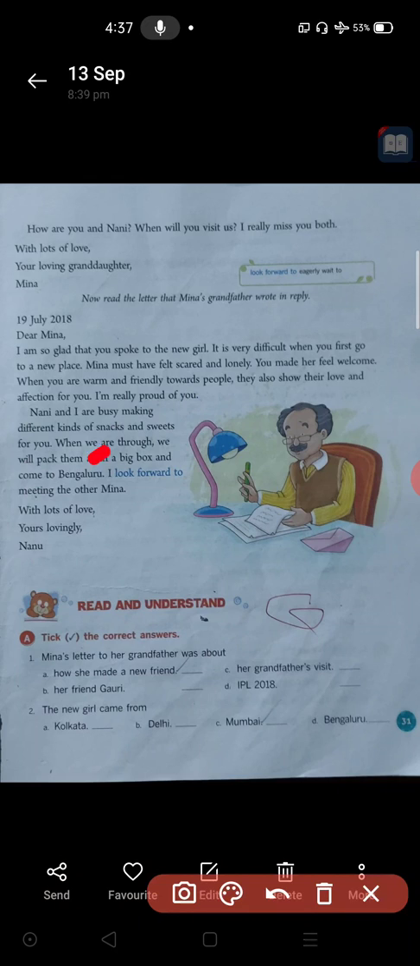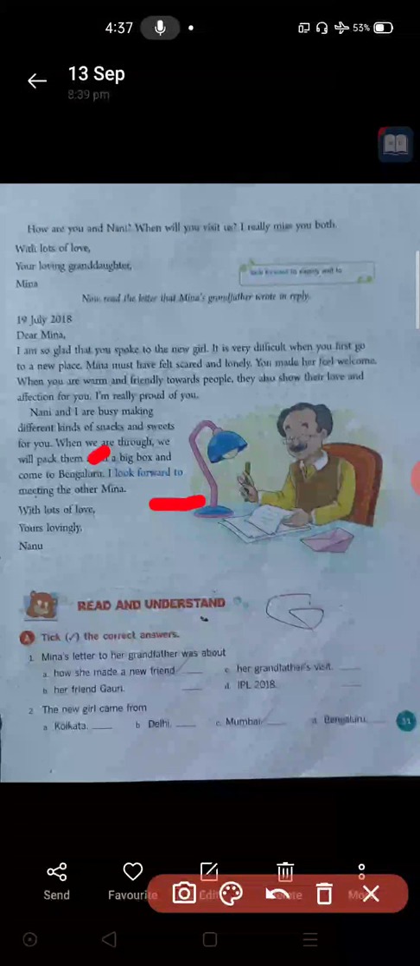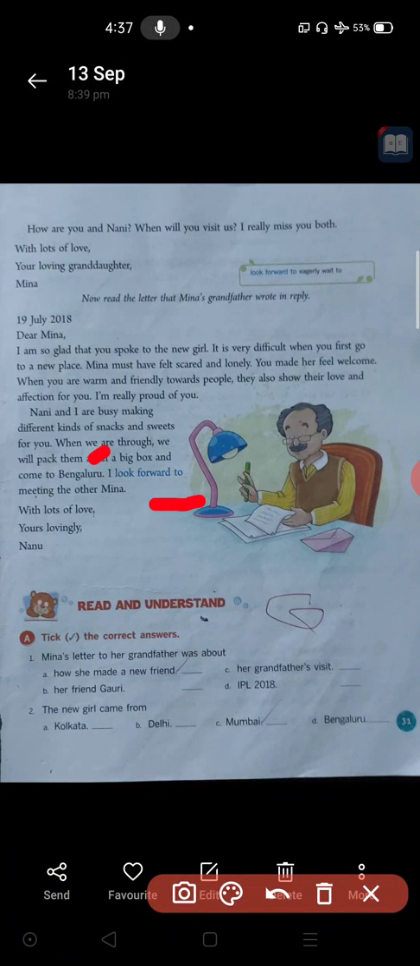Now I look forward to meeting the other Meena. I look forward means I am eager. I am very eager to meet that other Meena. I already know you, you are my granddaughter. And you wrote a letter about one more Meena, the new girl, new Meena. I am very eager to see her face. Who is that new girl? I am completely curious to see that new Meena, he said.